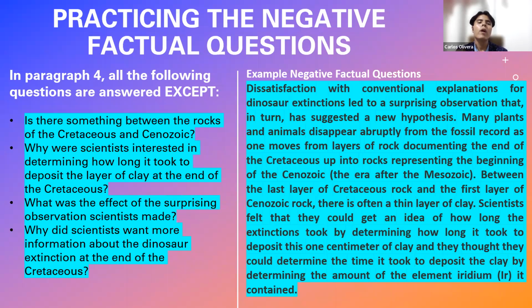For every single one of the other options, there is a sentence that discusses that idea. For example, the first one, is there something between the rocks of the Cretaceous and the Cenozoic? There is a sentence that discusses this. Which one? Look at the middle of the paragraph. It says, between the last layer of the Cretaceous rock and the first layer of Cenozoic rock, what happens? There is often a thin layer of clay. So it does exist. There is a sentence that discusses this part.